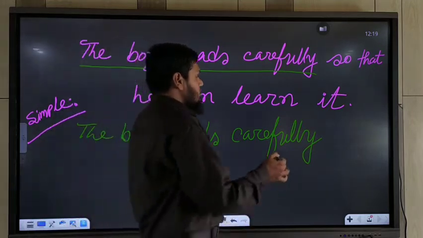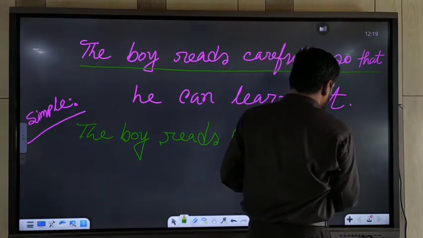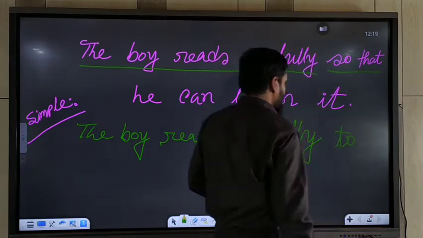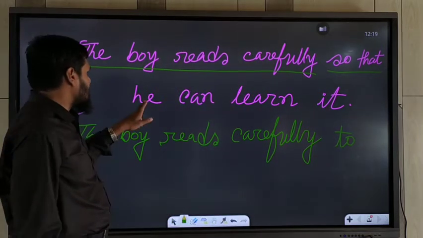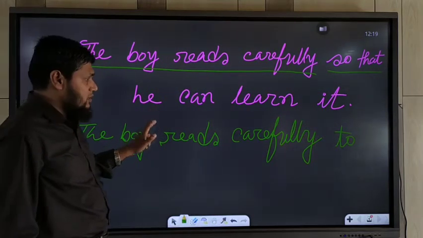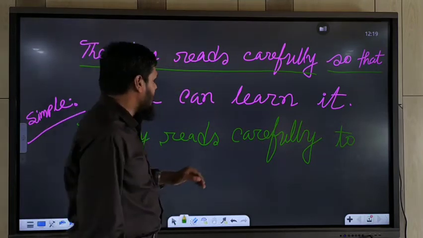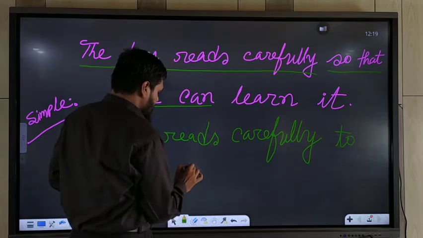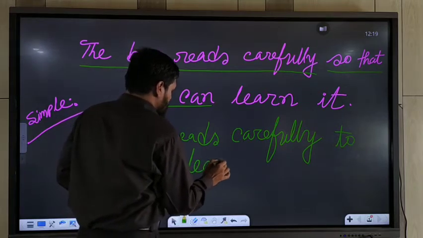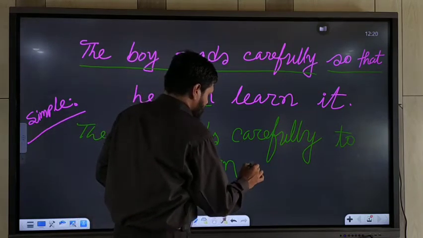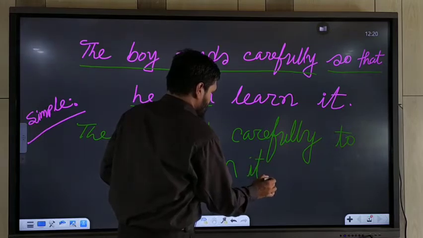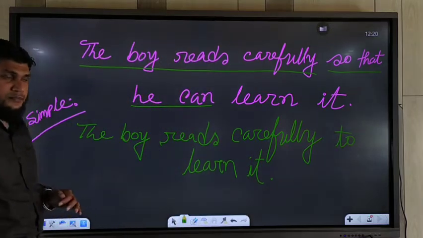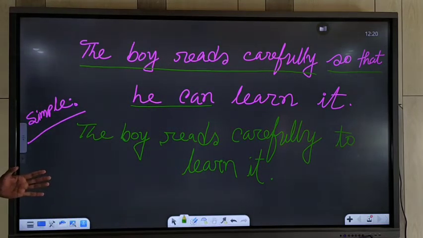Now you should use "to" instead of "so that", because the subjects are same. So you should use "to", and you should not use the subject and auxiliary. You should use the base form of the main verb, to learn it. Understand? It becomes a simple sentence.